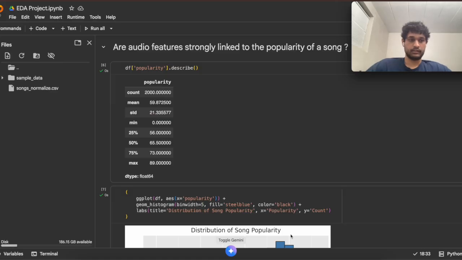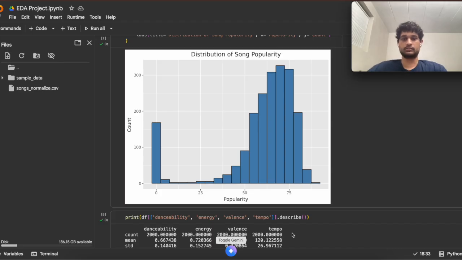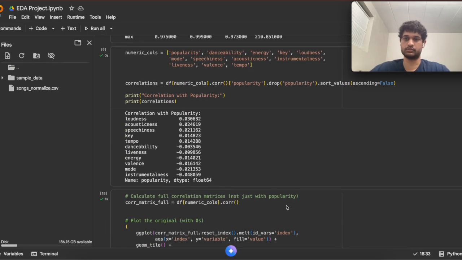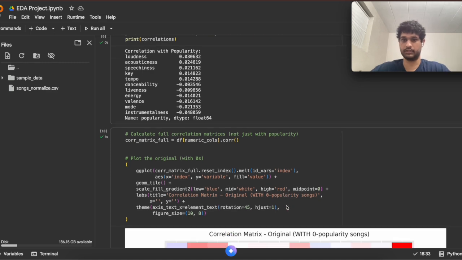So, to begin our EDA, we look at what makes a song popular in measurable terms. Our goal is to see whether audio features like energy, danceability, or tempo can actually explain why some songs gain traction over others. To do this analysis, we began by looking at the distribution of song popularity and we calculated correlation scores between audio features and popularity.